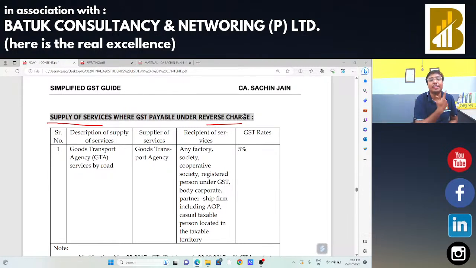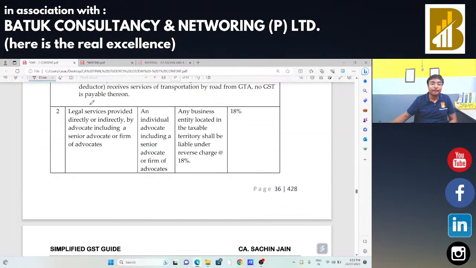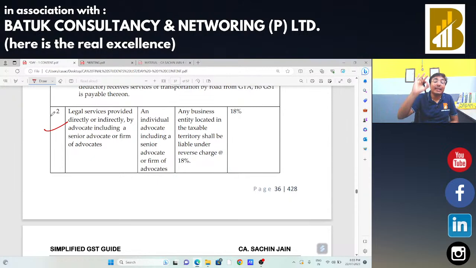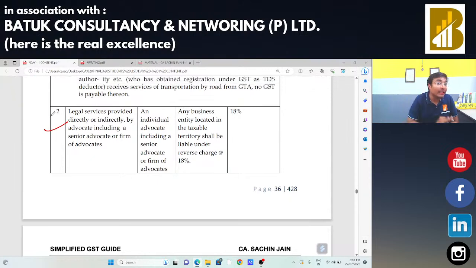First one is our goods transport services. If any goods transport agency is going to provide the transportation services, in that case, recipient is liable to make the payment of taxes. Supplier is not liable to make the payment of taxes. Okay. Next, any services provided by the legal advisor, the advocate.